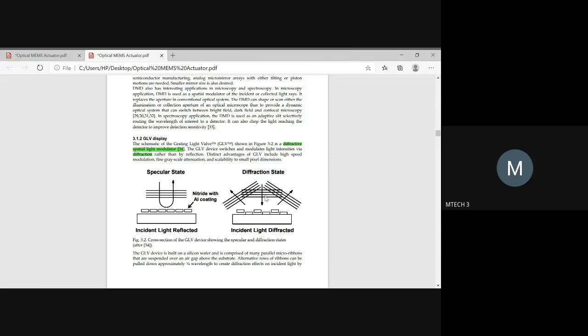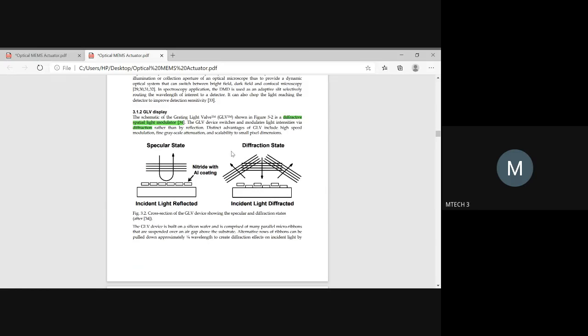So where the electron comes and bombards, it impinges and again gets reflected back. So even in that, optical MEMS is the application area which plays a vital role. So this is one more product which is already in use, called the GLV display. You should be familiar enough with this, which uses the concept of diffraction of light.